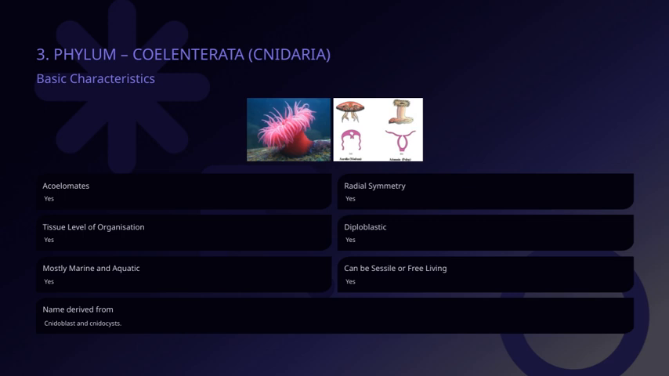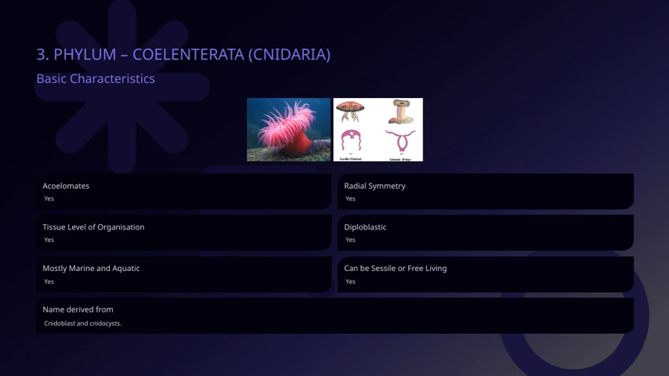They display radial symmetry, which means their body parts are arranged around a central axis, making them well-suited to their aquatic environment. They possess specialized cells called cnidoblasts, which contain cnidocysts, stinging structures used for capturing prey and defense. The name Cnidaria is actually derived from these characteristic cells, highlighting their importance. Most of these creatures are marine and aquatic, living in oceans or freshwater environments, which influences their adaptations and behaviors.